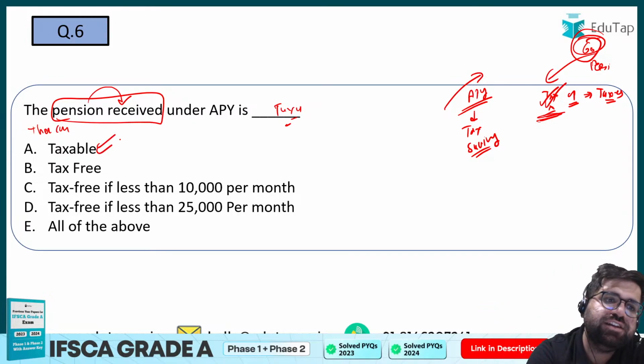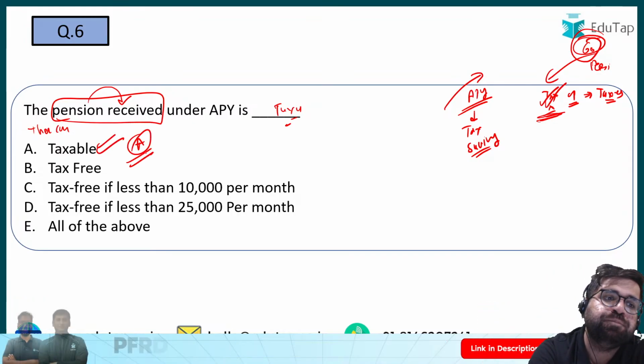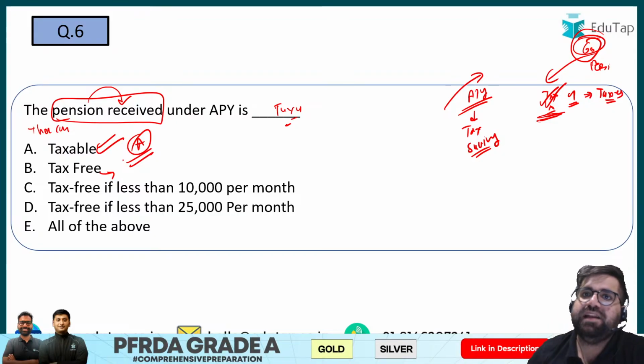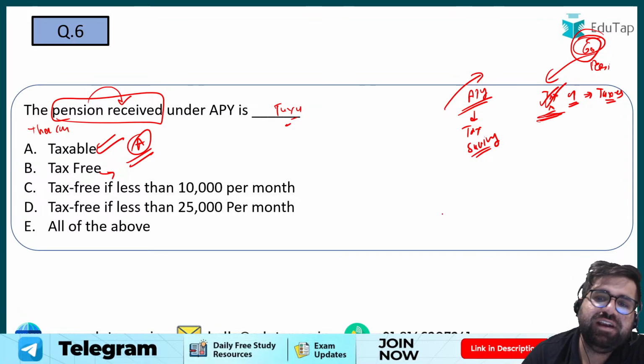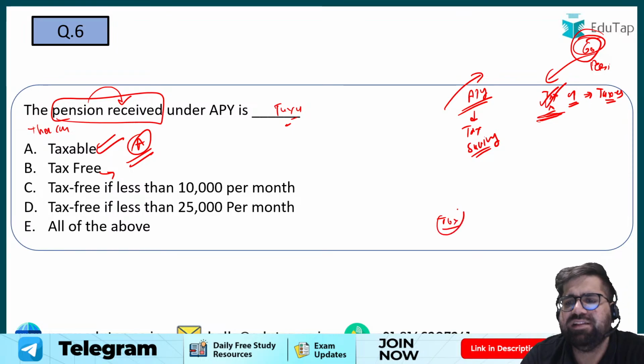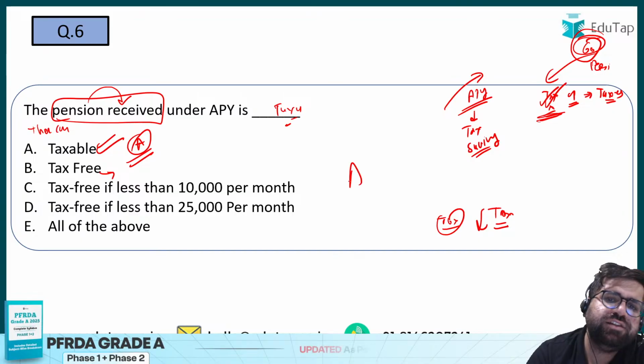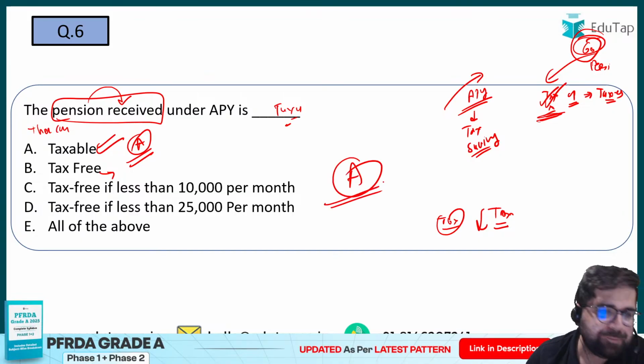Therefore the correct answer over here will be option number A. But if I say the contributions or the amount of money invested in APY, that definitely is tax free, or you can say that will help you as a tax deduction. So the correct answer over here will be option number A.